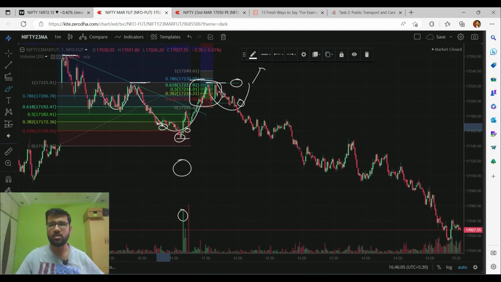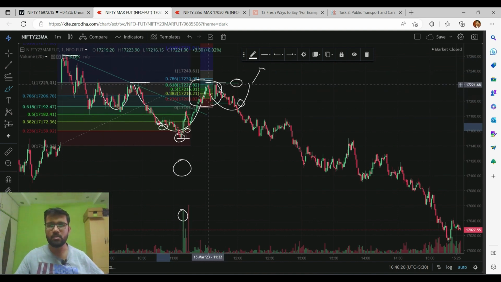I booked partial profits over here, and I was expecting the market to take a correction, and again go up to this level, that is 70,261 levels, so that I could book decent profits in the call option.